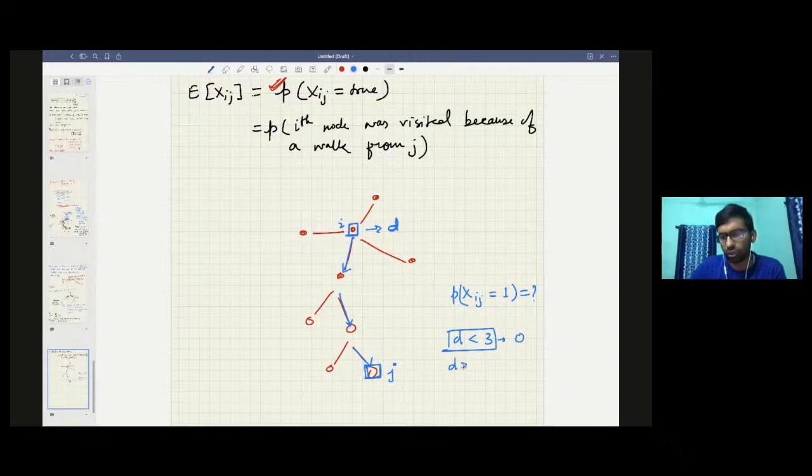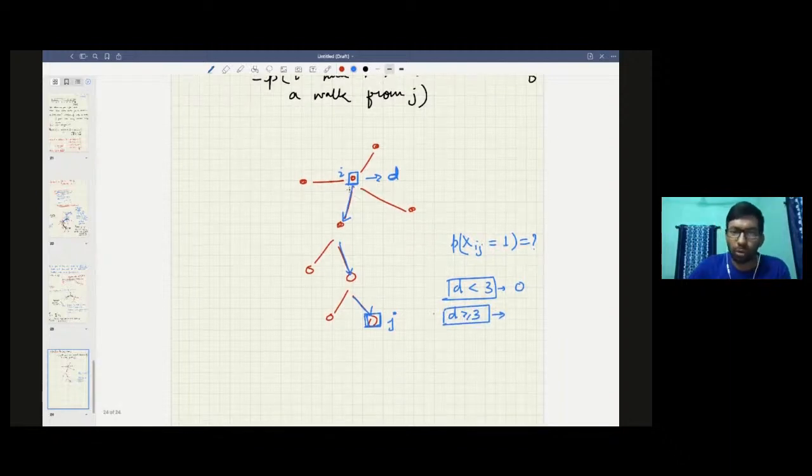Otherwise, if d is greater than or equal to 3, then what is the probability that you take this path? You have four possible choices here, and all of them are equally likely, so the probability that you take this is 1 by 4. From here you have two equally likely chances, 1 by 2 and 1 by 2. So you take this with probability 1 by 2. And here again you have two choices, and if you take this with 1 by 2 probability, then you reach here. So what is the overall probability that you reach here? That is nothing but 1 by 4 into 1 by 2 into 1 by 2, which is equal to 1 by 16.